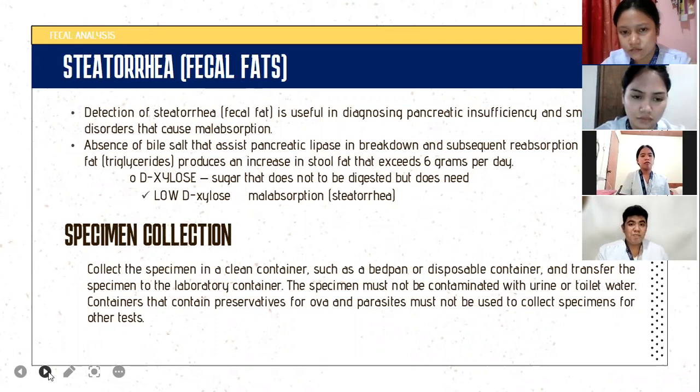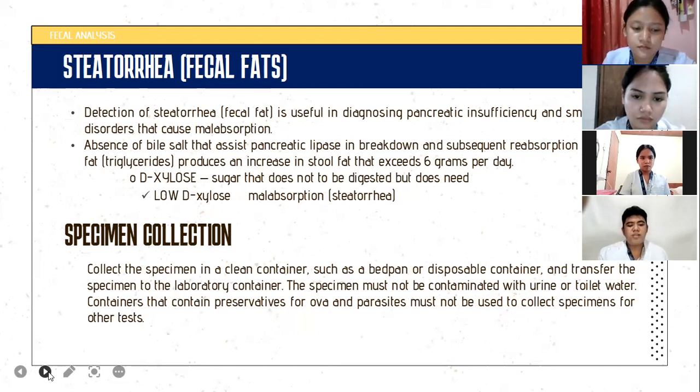How to collect the specimen, or how to collect feces? We collect the specimen in a clean container, such as a disposable container, and we transfer it to a laboratory container. It must not be contaminated with urine, toilet water, or preservatives for ova and parasites.